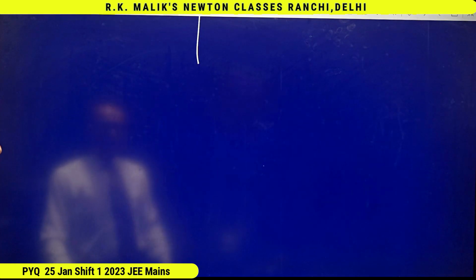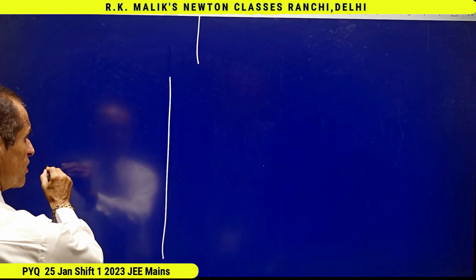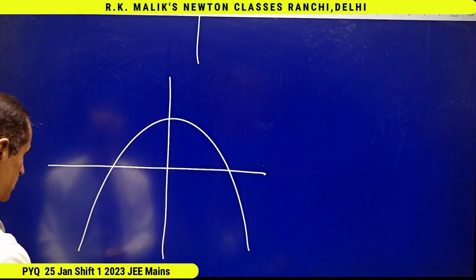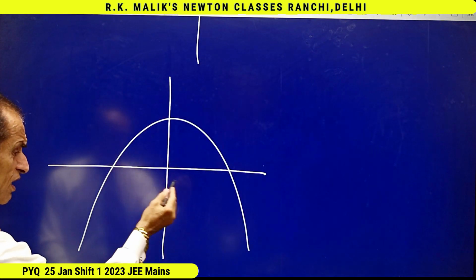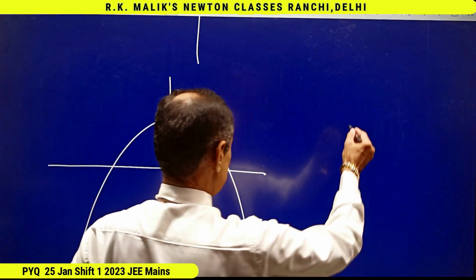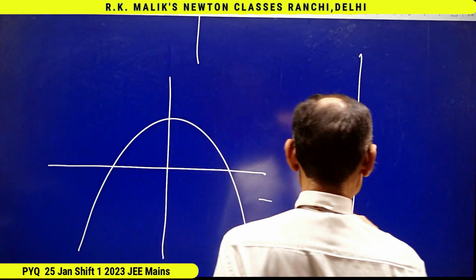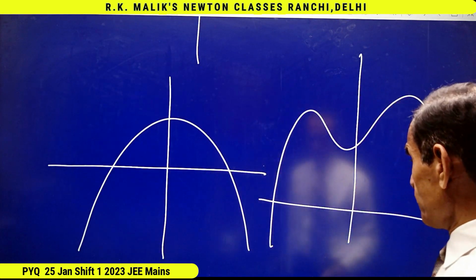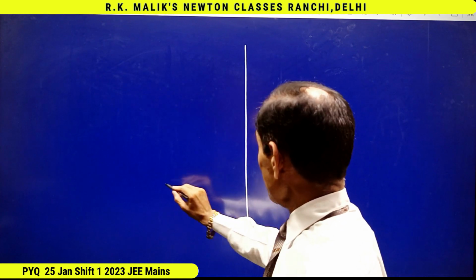And similarly, if a is negative, either the graph will be this, that is coming from minus infinity and going in minus infinity if a is negative, or the graph may be this, or the graph may be this.